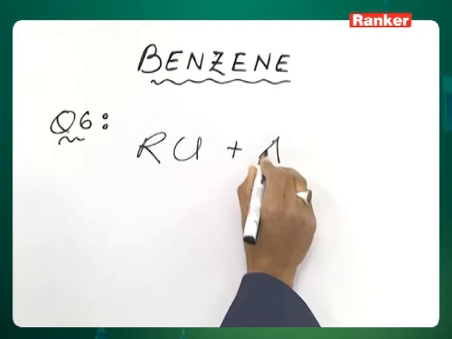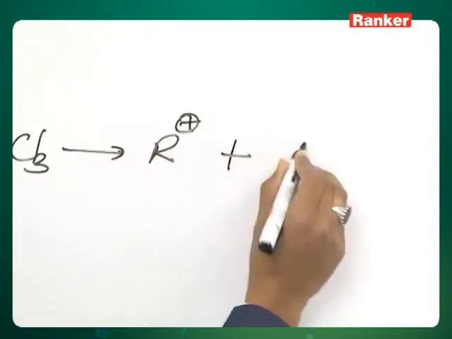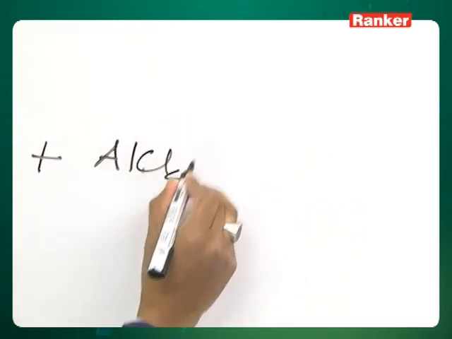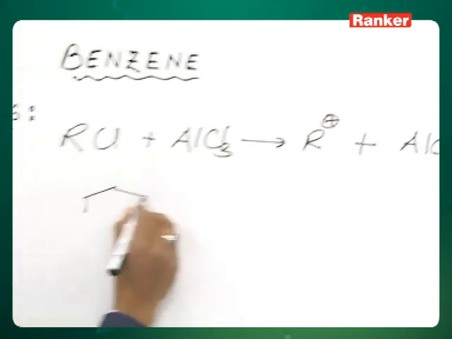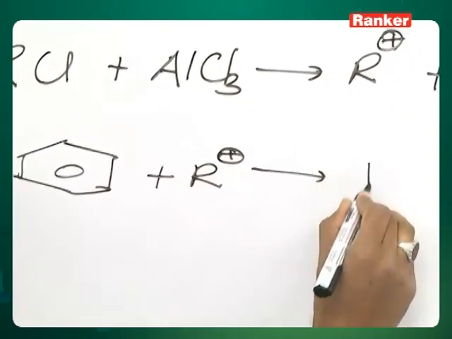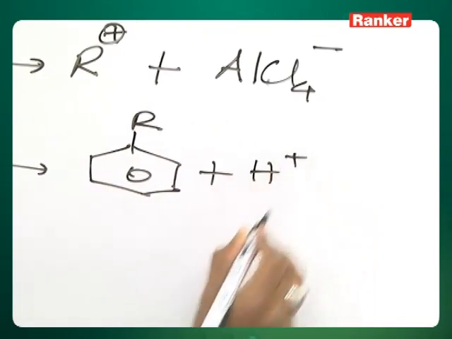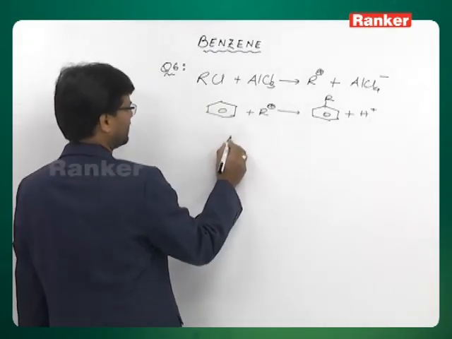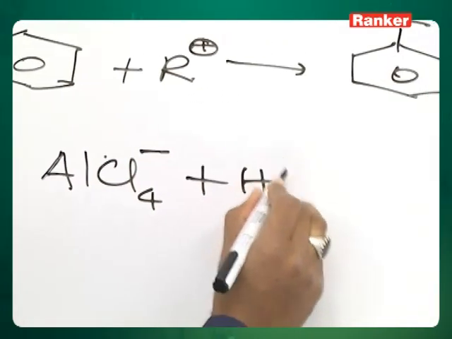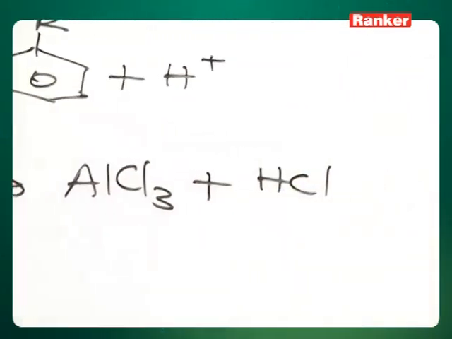RCl reacts with AlCl3 and get R plus and AlCl4 minus, and the benzene ring will be attacked by R plus and get alkyl benzene. H plus is knocked out. This H plus will then regenerate AlCl3 like this. It is lost as HCl.